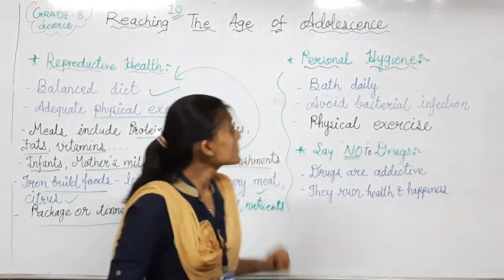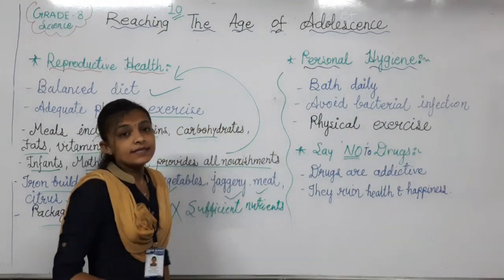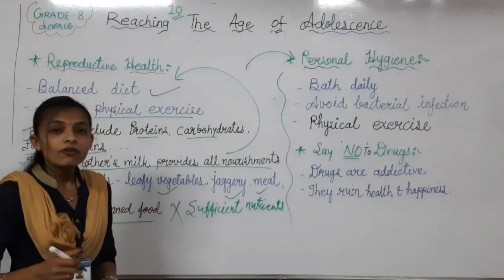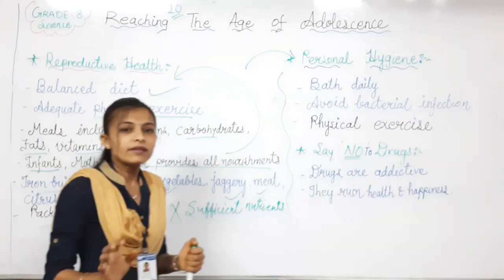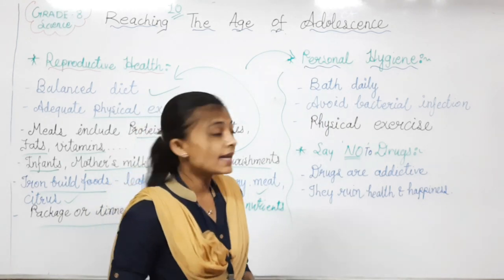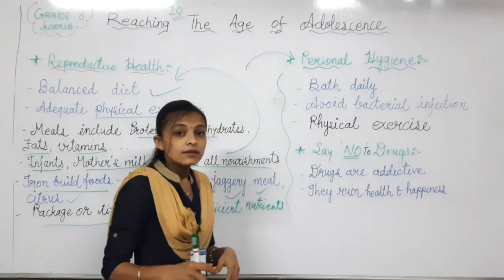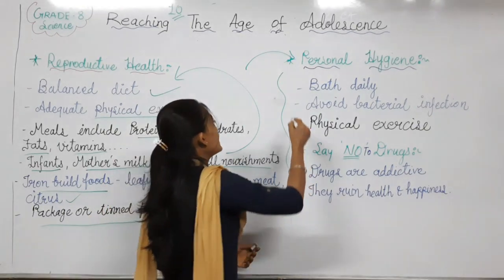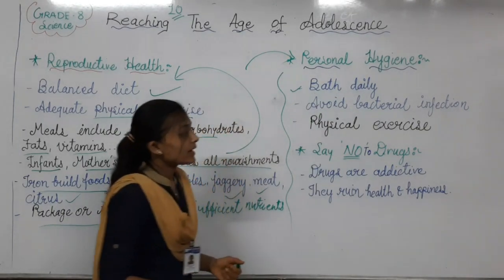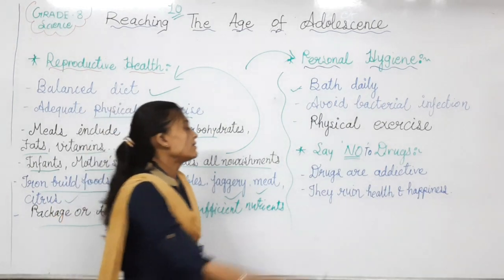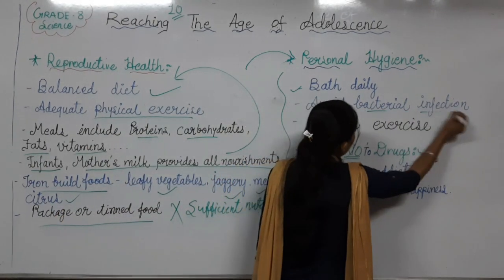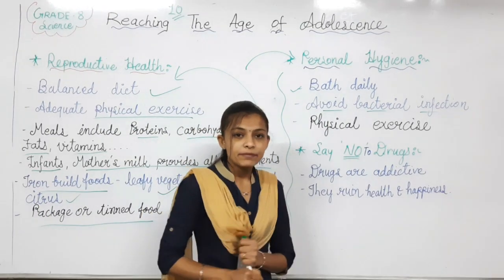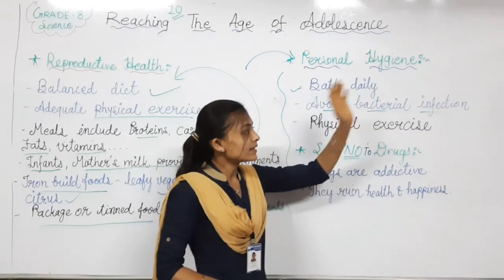Next point is that reproductive health is necessary, but another thing is personal hygiene. What is personal hygiene? It means keep your body fit, keep your body neat and clean. Which things can you do? It's a very simple thing. You have to bath daily, to try to avoid bacterial infection. Suppose I am talking about females: in menstruation time they have to use sanitary napkins also, to avoid bacterial infections.